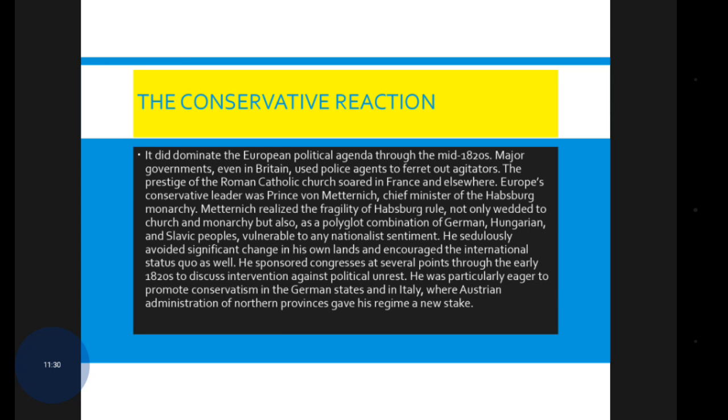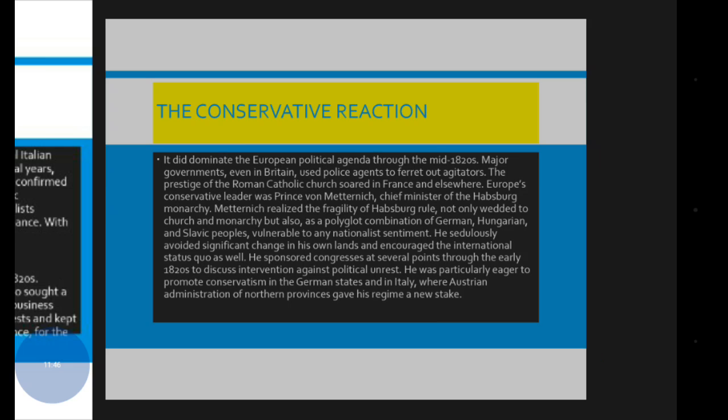He was particularly eager to promote conservatism in the German states and in Italy, where Austrian administration of northern provinces gave his regime a new stake. Let's move on to the next slide.